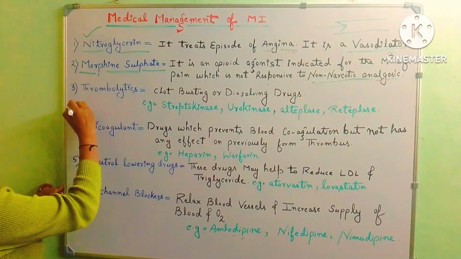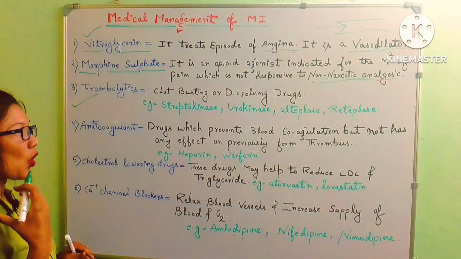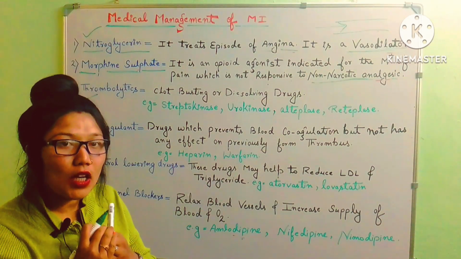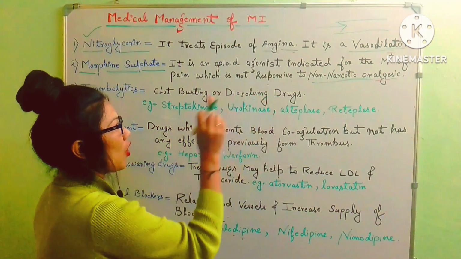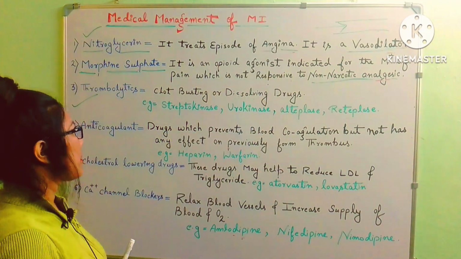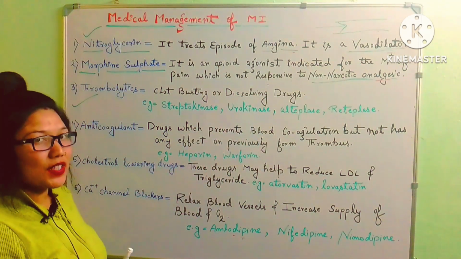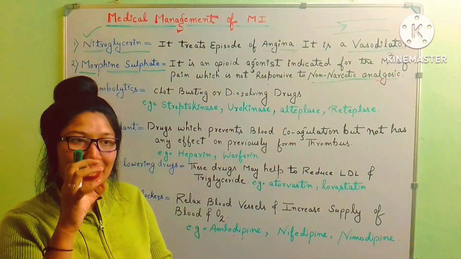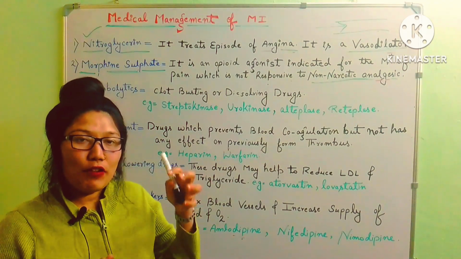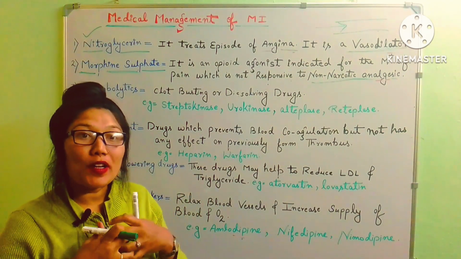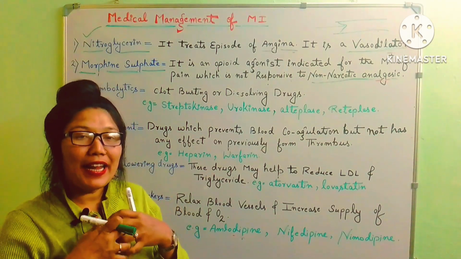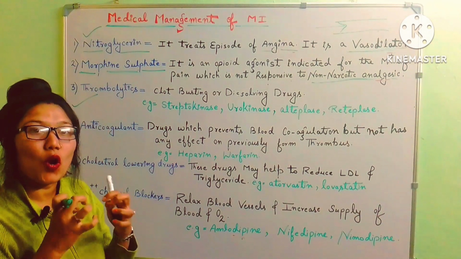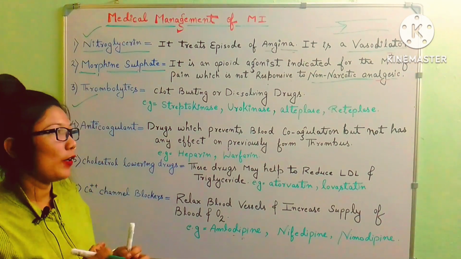Next is thrombolytics. Thrombo means a clot. So what is it doing? It is busting, it is dissolving the clot. So it is a clot busting or dissolving drug. Thrombolytics means the drug which dissolves and busts the clot. How does it bust the clot? It will break the fibrin, it will break the protein bond which helps in the clotting of blood.